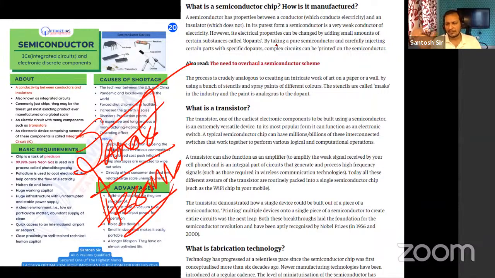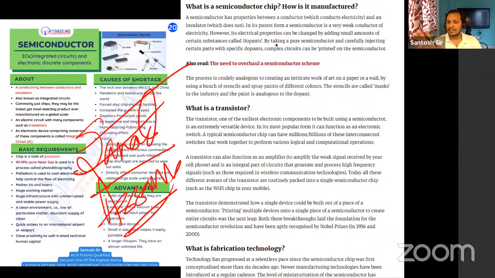Semiconductor chips are used, whether it is a vehicle or any equipment, you will have semiconductors in them. This technology which is used to manufacture semiconductors is called fabrication technology. So the word fabrication technology is used for basically the production of semiconductors.